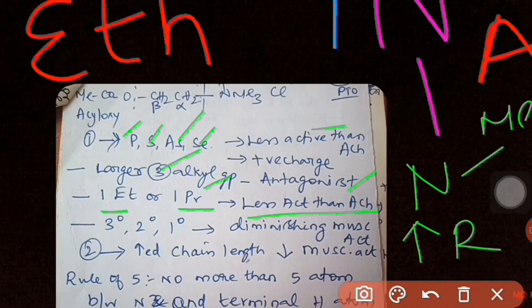It must be a tertiary amine only to have greater activity. If it is primary, then the activity decreases.